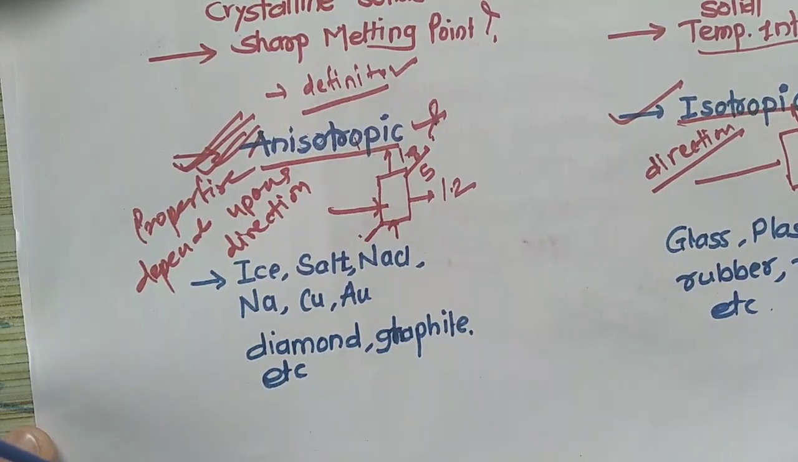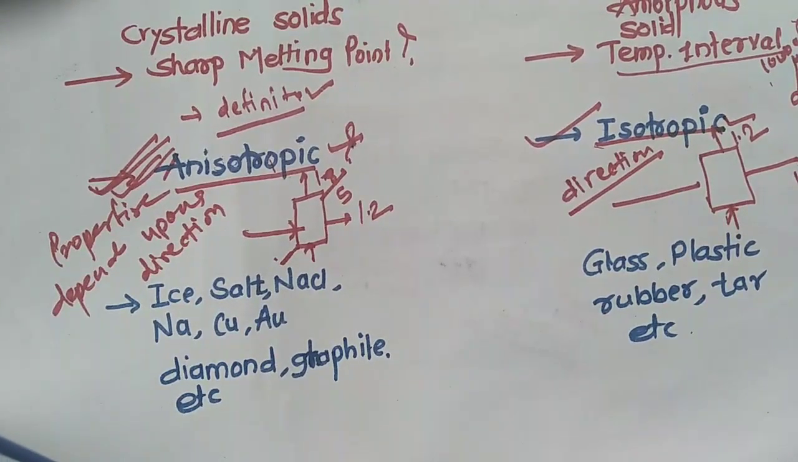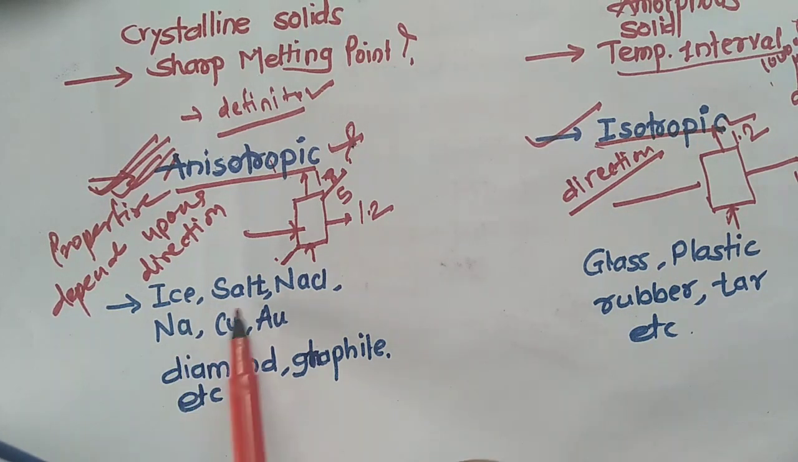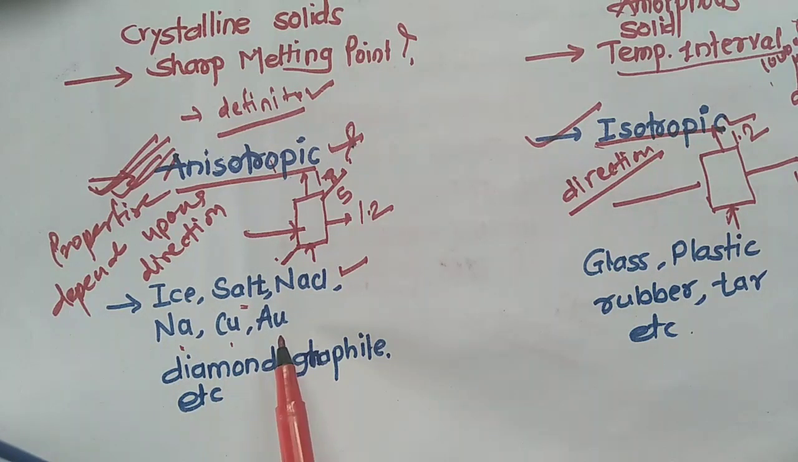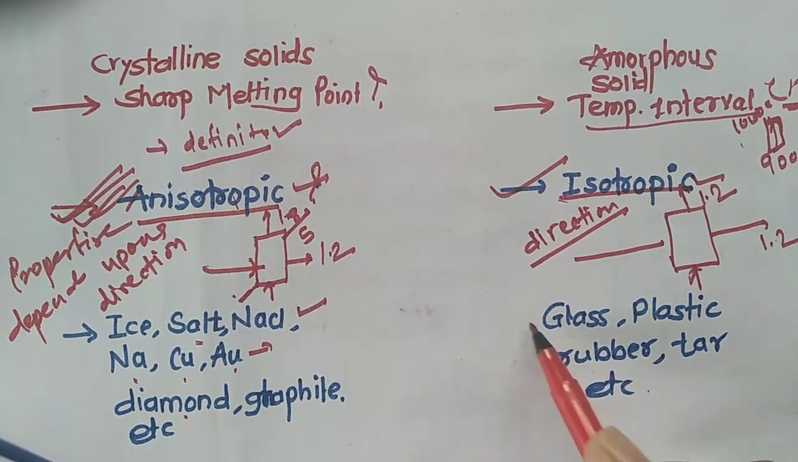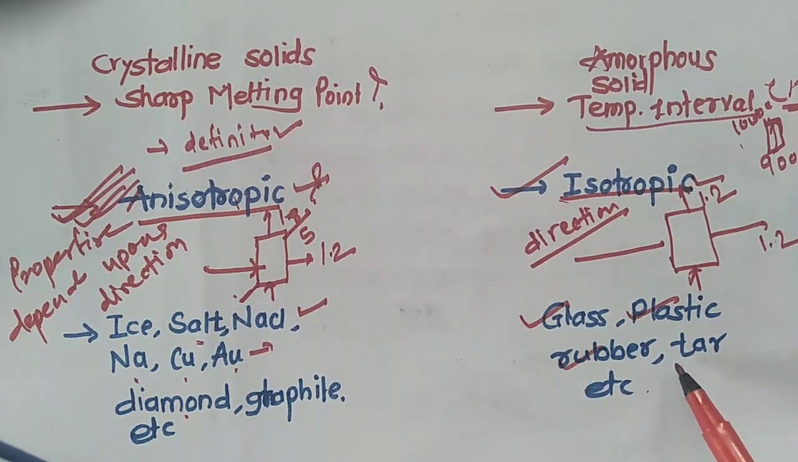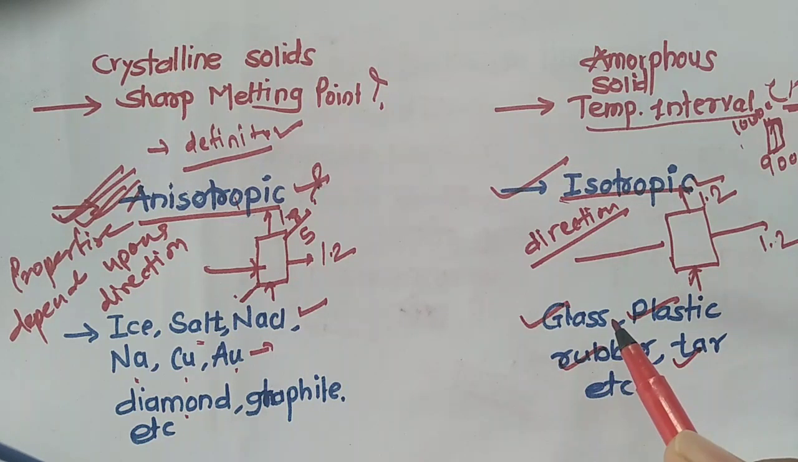Consider some examples of crystalline solids: ice, salt (NaCl), sodium, copper, gold, diamond, and graphite. Diamond shows high thermal conductivity. Glass, plastic, rubber, and tar are examples of amorphous solids.